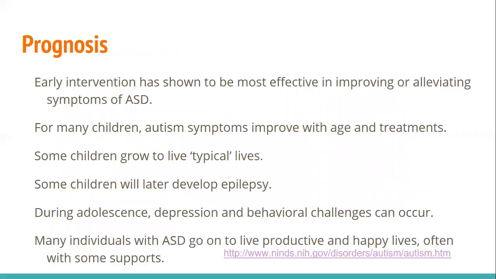When we look at the future of individuals who are diagnosed with autism and their prognosis, what we've seen is that early intervention has shown to be the most effective in improving or alleviating the symptoms of autism spectrum disorder. For many children, autism symptoms improve with age and with effective treatments. Some children grow to live typical lives and are indiscernible from their same-aged peers.